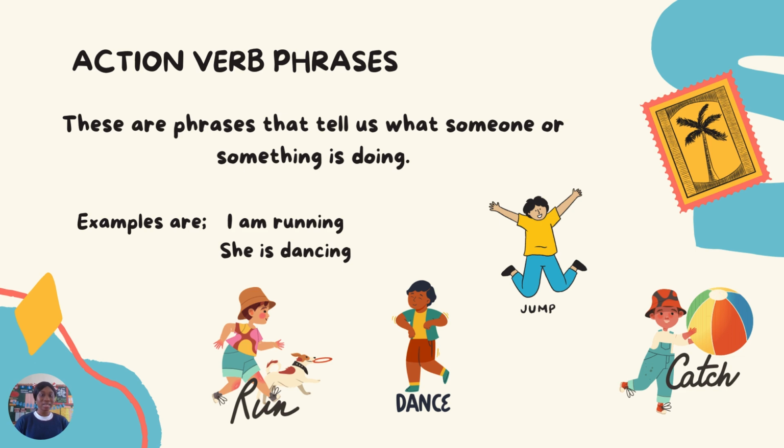She is dancing. Then you can see a couple of pictures here of somebody running, somebody dancing, somebody jumping, another person catching a ball. So these are all action verbs, just your normal verbs, actions. That's what action verb is all about. What somebody is doing or what something is doing.